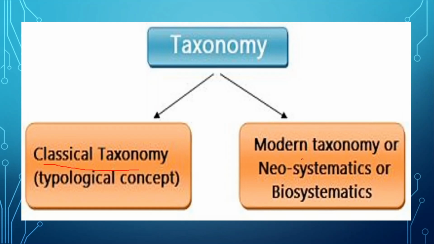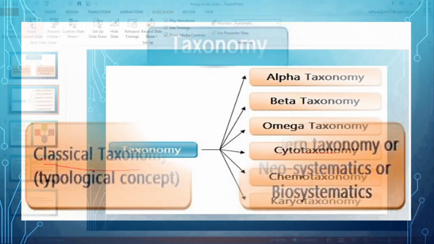Modern taxonomy is the type of taxonomy in which new characters, that is anatomical studies along with the morphological, then chromosomal characters, chromosomal behavior, behavior of the cell, then biochemical components of the plants, then numerical taxonomy, nowadays statistical analysis is also done. All these things are considered in modern taxonomy.